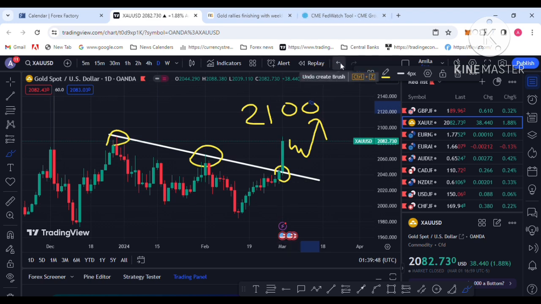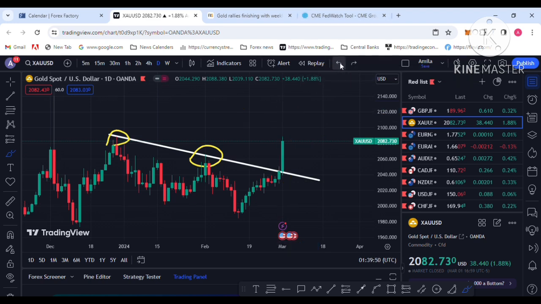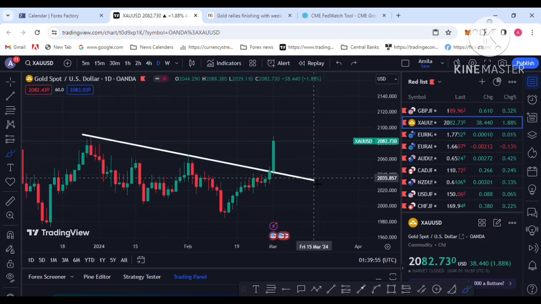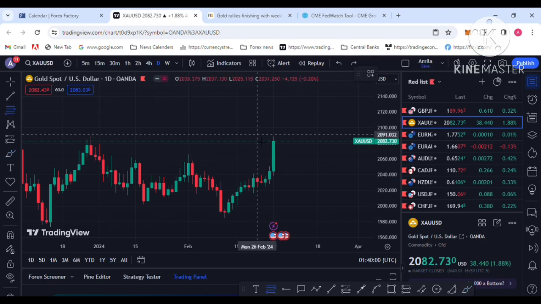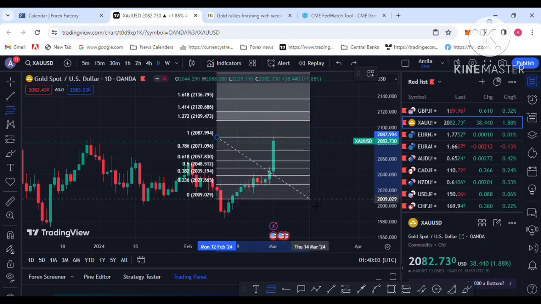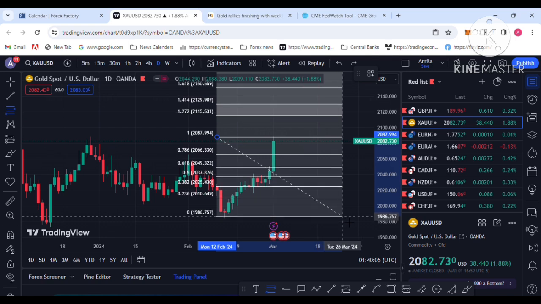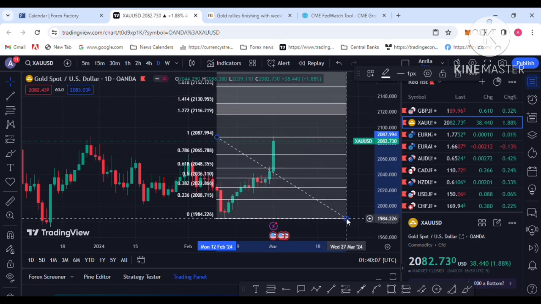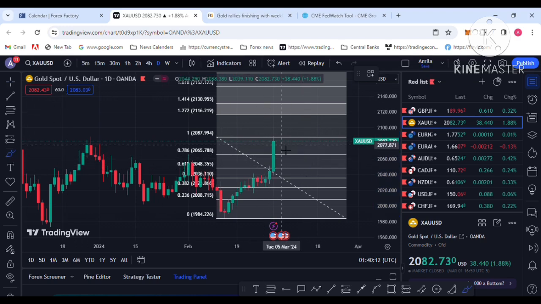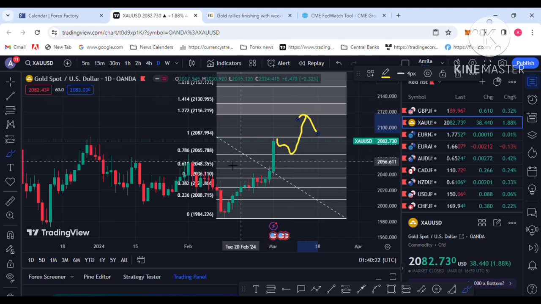So keep in touch with the actual economic data, the interest rate forecast, and the US dollar. I am hoping for some retracement to the downside next week. I am using Fibonacci on this bullish movement to find the retracement levels. I'm expecting the 0.786 level, which is the 2060 level. So I'm expecting price to retrace to some level and then go to the upside again. That is my one option.